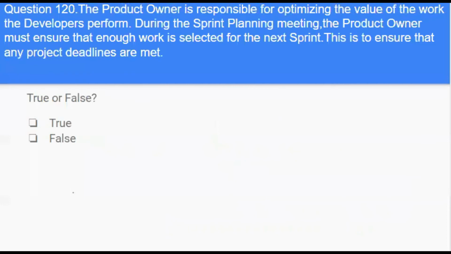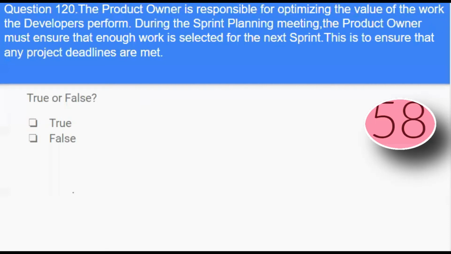Next question. The product owner is responsible for optimizing the value of the work the developers perform. During the sprint planning meeting, the product owner must ensure that more work is selected for the next sprint. This is to ensure that any project deadlines are met. True or false?